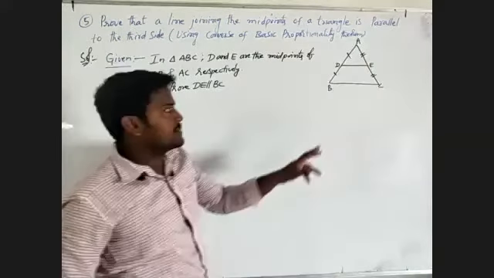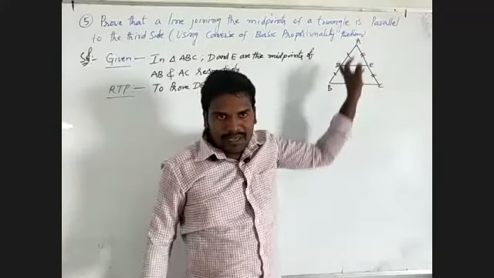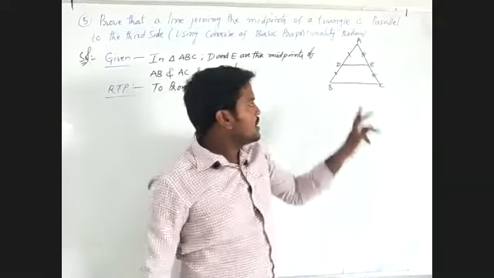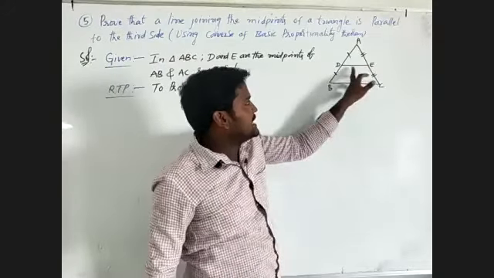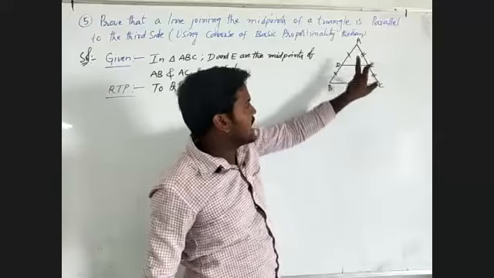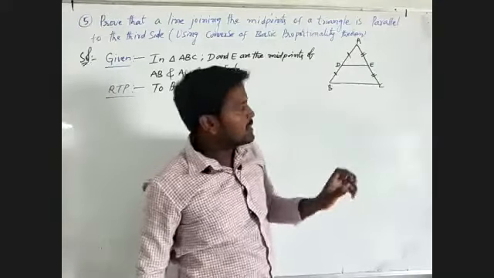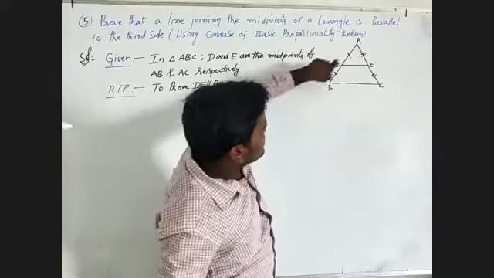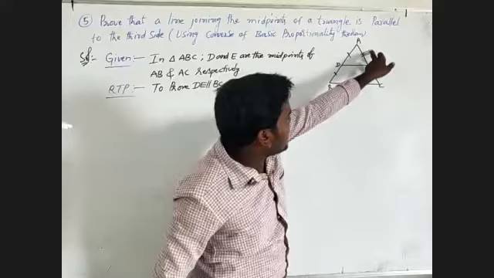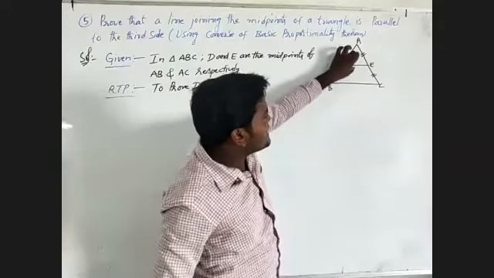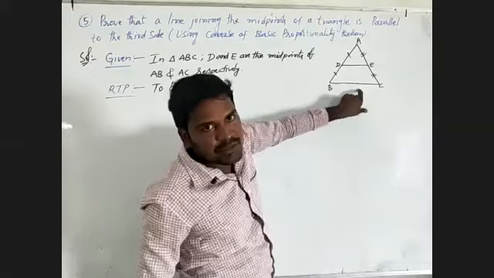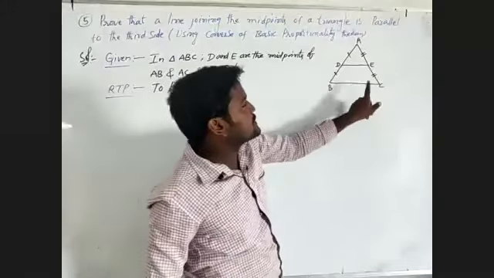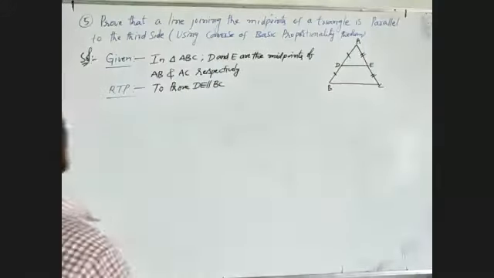Once again, I will explain this one. Here ABC is a given triangle. In this given triangle, the line DE meets the triangle at the opposite sides. These two sides connect with DE. Then DE is parallel to another side of the triangle. That means DE is parallel to BC. I have to prove this in this theorem.